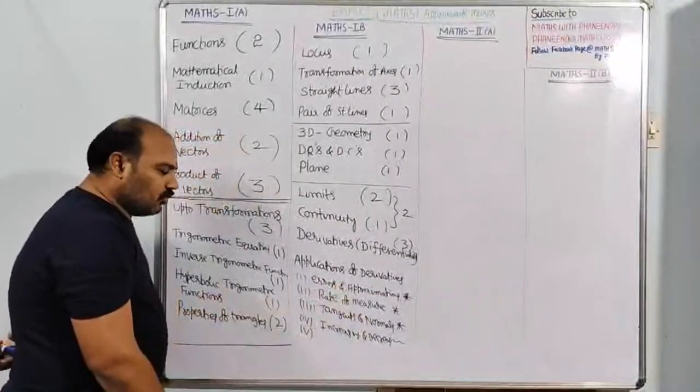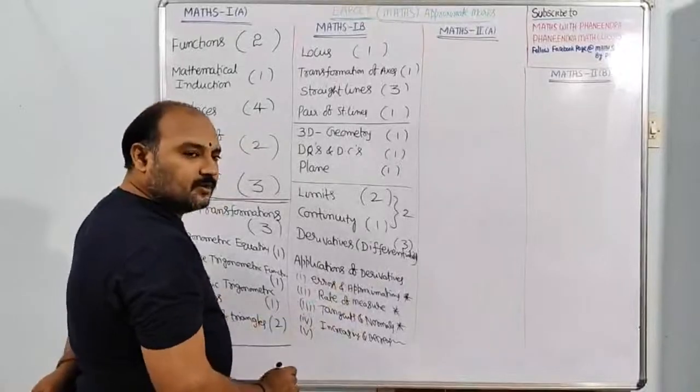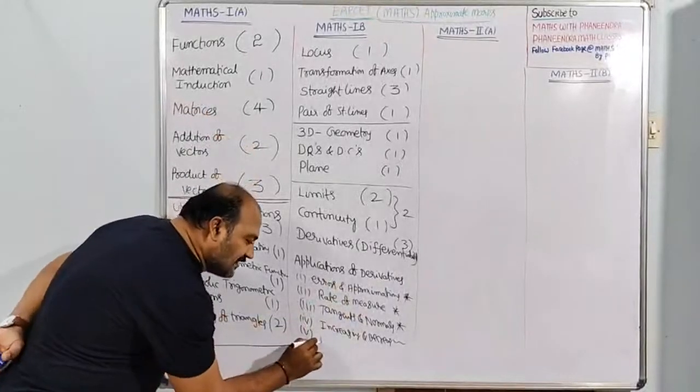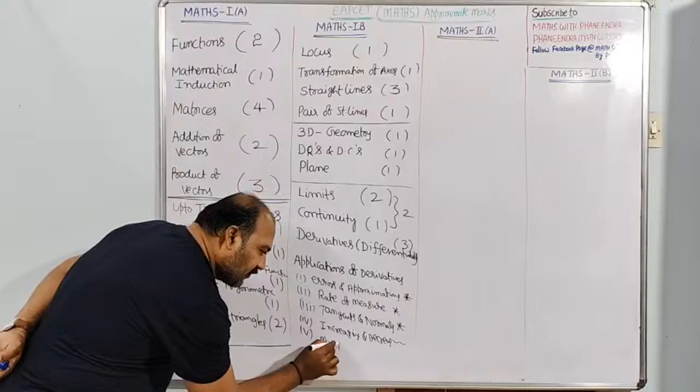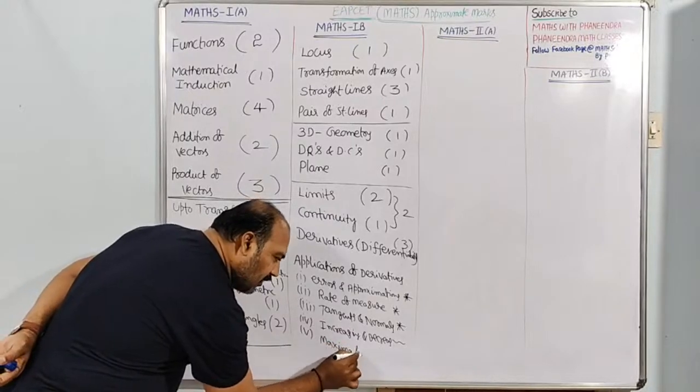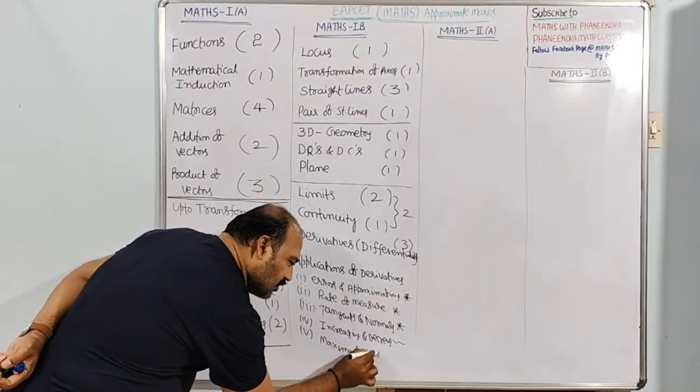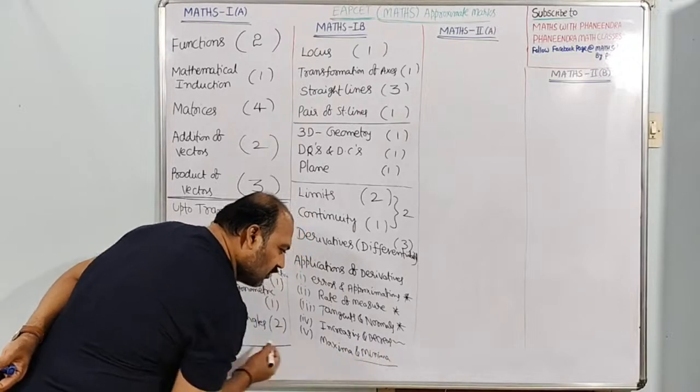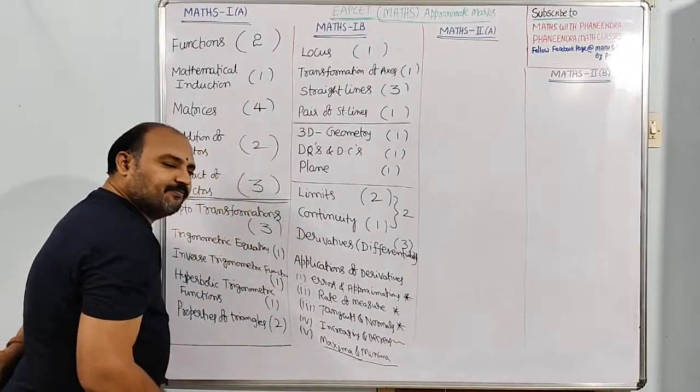After that, you have a very important one, maxima and minima. They will compulsorily ask one question every time from maxima and minima.